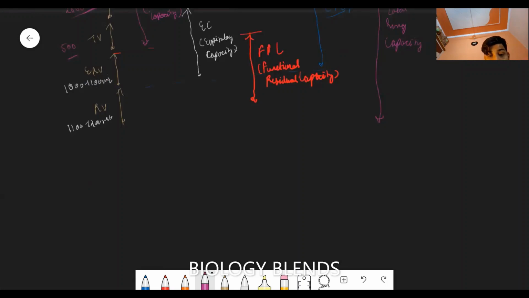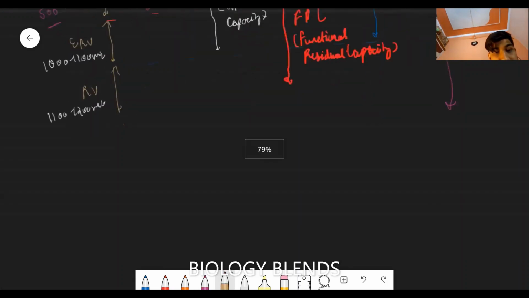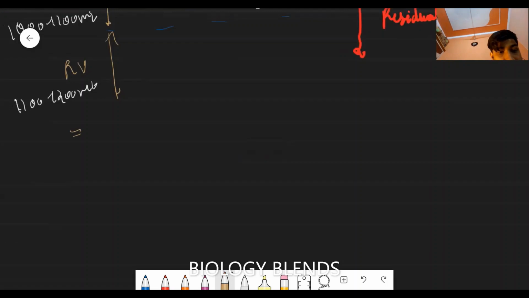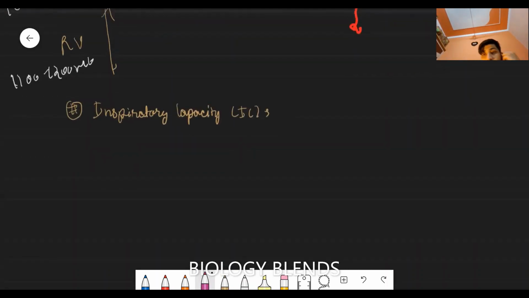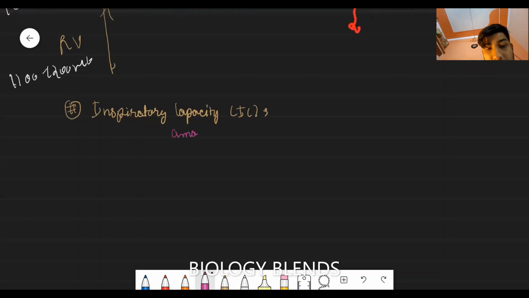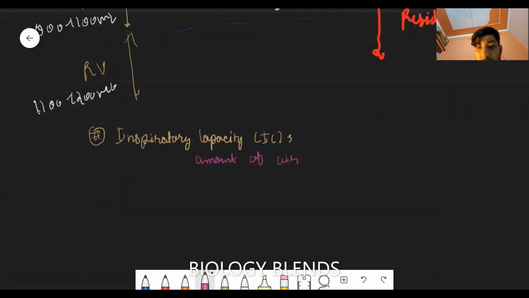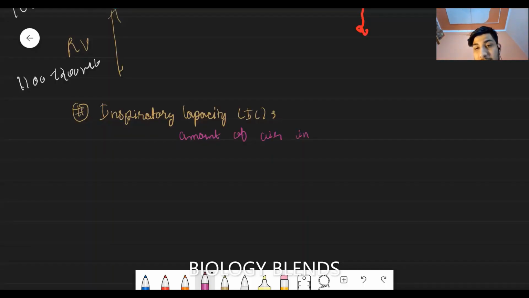Let's write them one by one. First is the inspiratory capacity. It is the amount of air inhaled during forceful breathing.